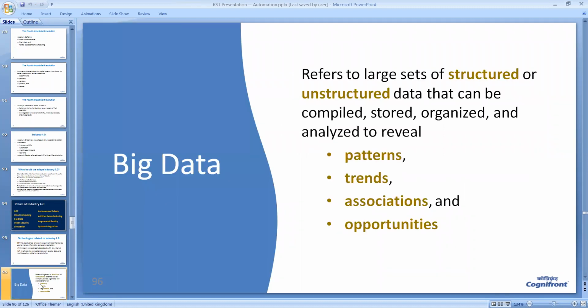Another important aspect of the technology related to Industry 4.0 is big data. It refers to large sets of structured and unstructured data that can be compiled, stored, organized, and analyzed to reveal patterns, trends, associations, and opportunities.